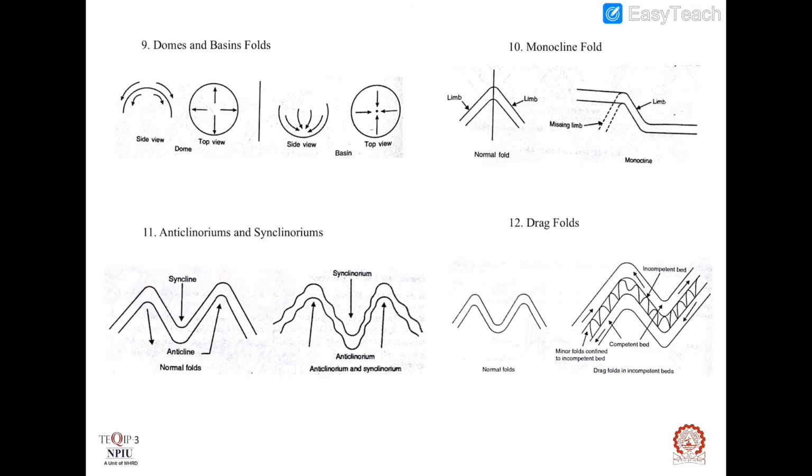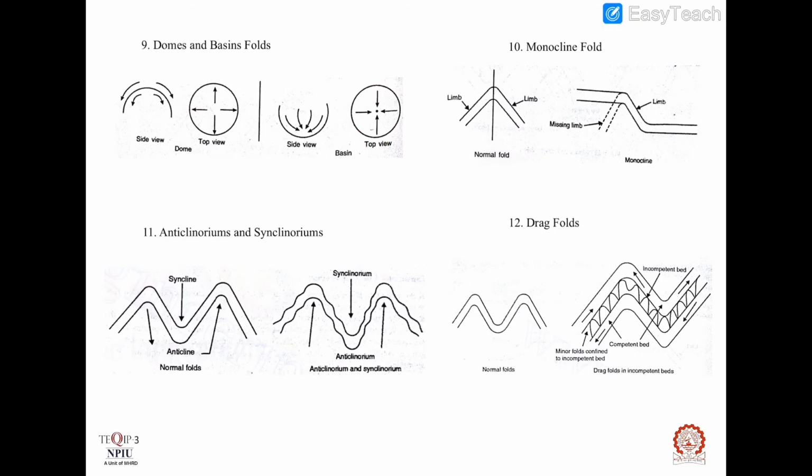In a dome, which looks like an upper hemisphere, the dips are found on all sides from the common central top point. Thus, this is a type of anticline. In the basin, which is like a bowl, the slopes are just opposite. That is, the dips are found towards a common central bottom point from all sides. This is a type of syncline. This is the top view of dome. This is the top view of basin.